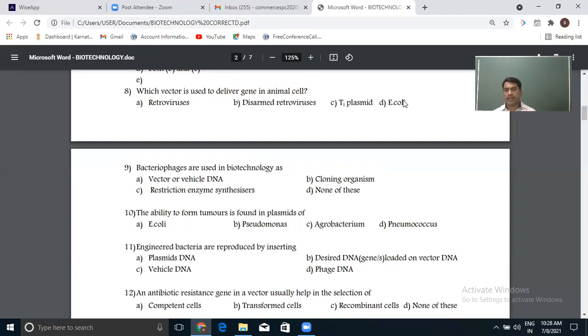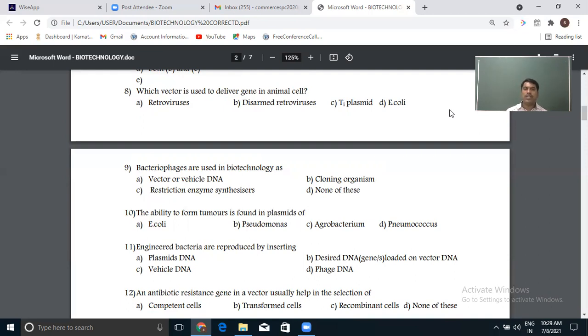We have different plasmids like pBR322 and pUC18, and I will discuss plasmid questions when they come up. E. coli is a bacterium, and you don't use bacteria for transferring genes to animal cells. So retroviruses are the answer.